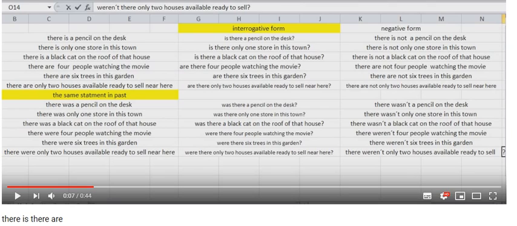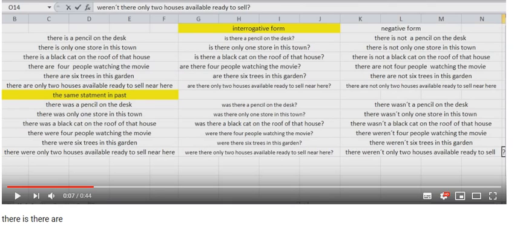Negative form. There is not a pencil on the desk. There is not only one store in this town. There is not a black cat on the roof of that house. There are not 4 people watching the movie. There are not 6 trees in this garden. There are not only 2 houses available ready to sell near here.